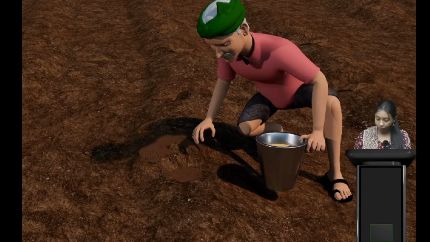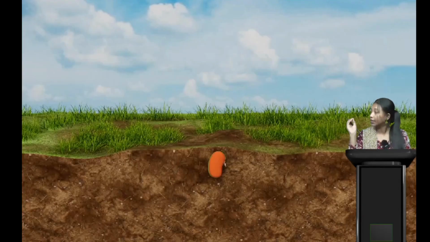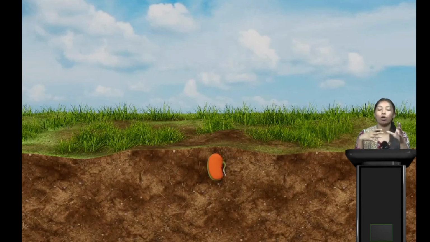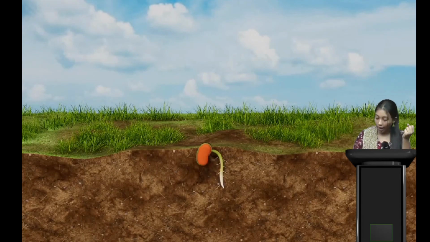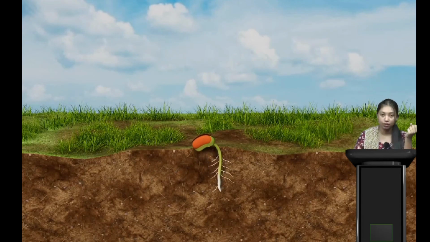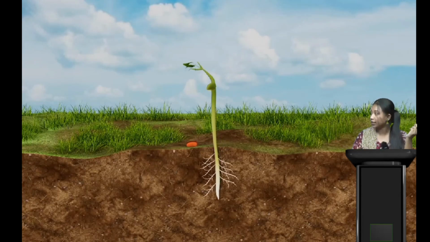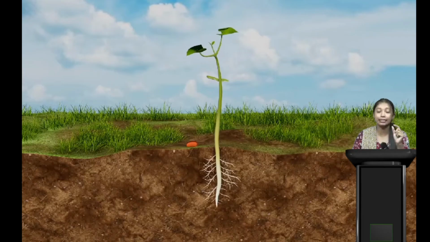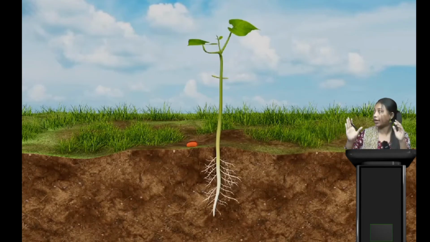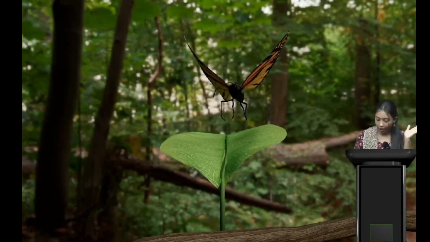After that, look, this is a very tiny seed, isn't it? When we place that seed in the soil, it absorbs all the nutrients and minerals from the soil, because it has to grow. After that it started sprouting, and here we can see that from the tiny little seed, now we have a very big plant.